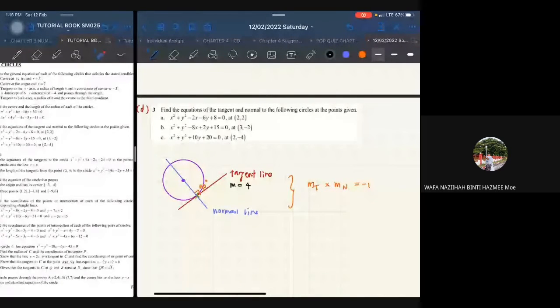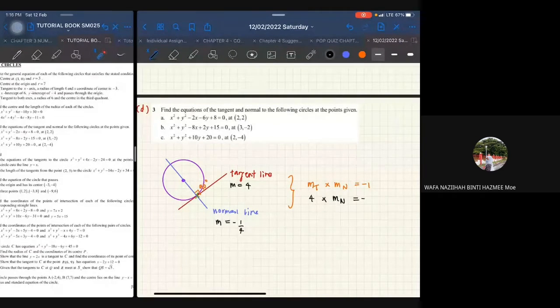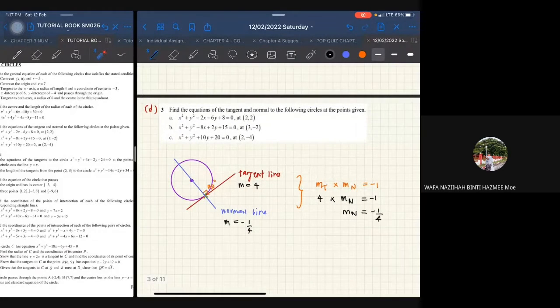Meaning the gradient of our normal line is what? The tangent line gradient is 4, so the normal line, you have to use the concept of -1/4. Yes, it must be -1/4, because 4 times the gradient of normal equals -1. So your gradient of normal is equal to -1/4. Exactly. Good job. So this is about the tangent and also the normal.